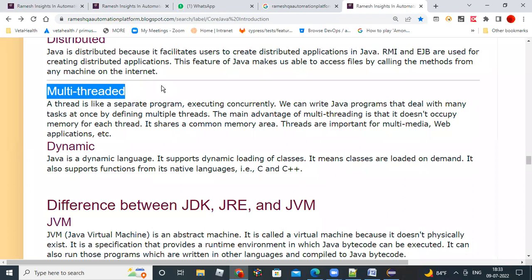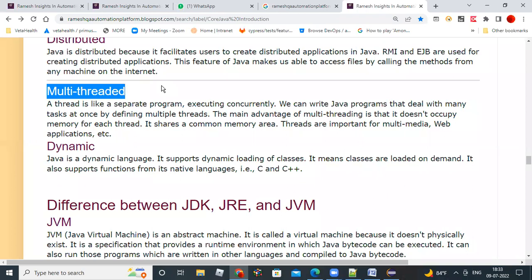Basically, it shares the common memory area. So there is one memory and it is shared by all threads, and it will serve your purpose. That's why this multi-threading concept is mainly implemented for web applications and multimedia applications. This concept is very important in Java.